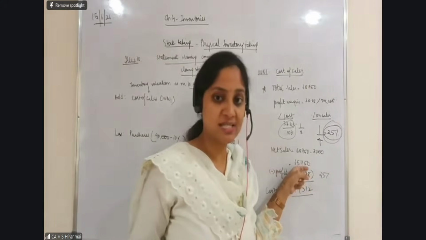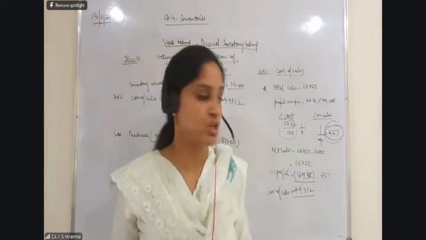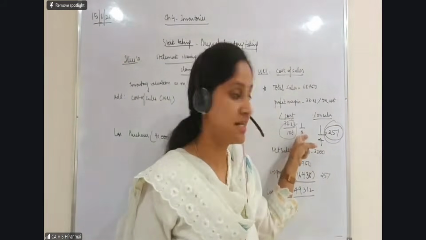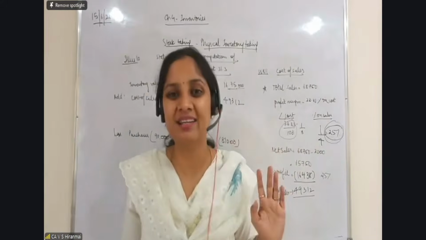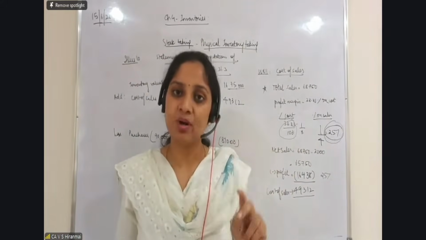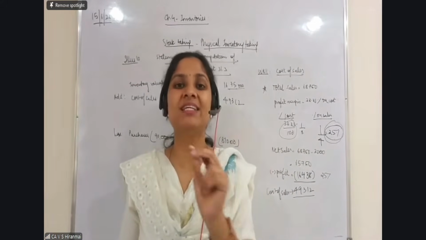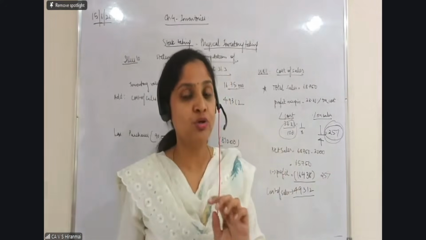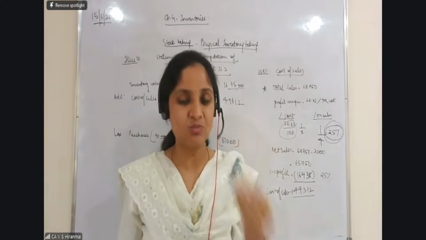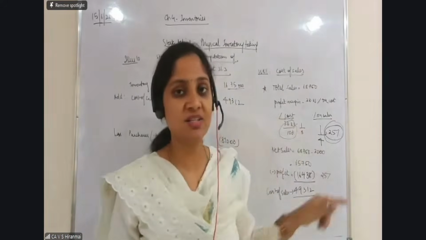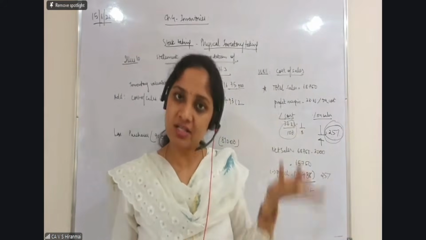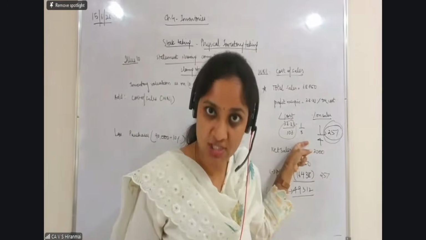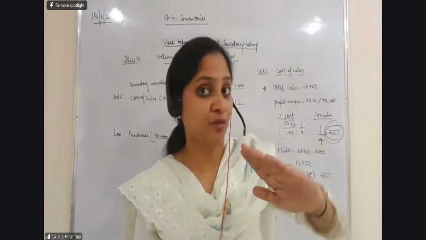On this particular sale figure, you should apply the percentage to know the amount of profit. Correct? Now, this percentage is not directly given. If I read the question, it says profit margin is 33.33 percent on cost. I have told you, convert the percentage into a fraction. 33.33 by 100 is one third.